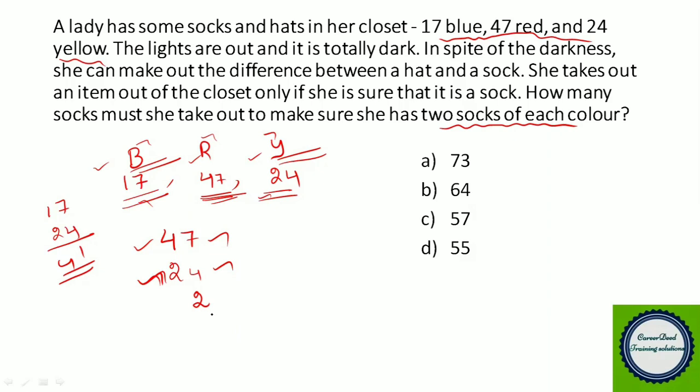So 47 plus 24 plus 2, you get 73 socks. So you will totally get how many socks? Yes, it is 73 socks. So you have to select 73 minimum number of socks in dark to obtain three pairs of socks of different colors.